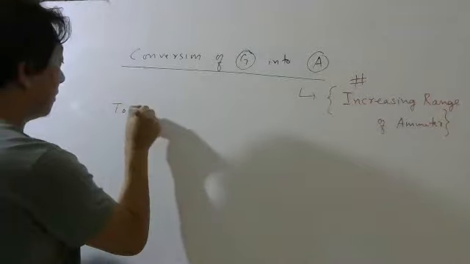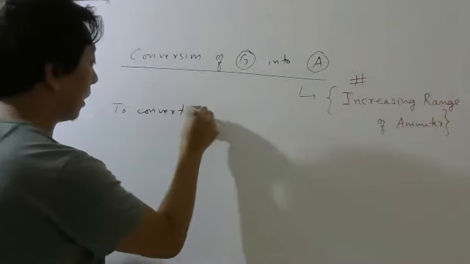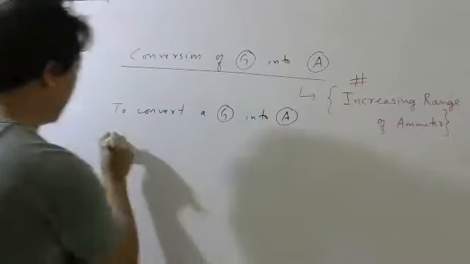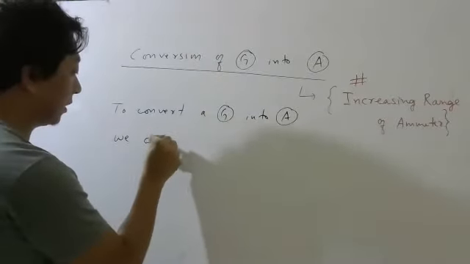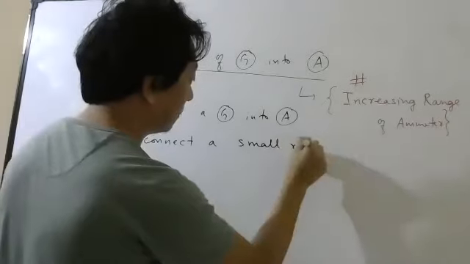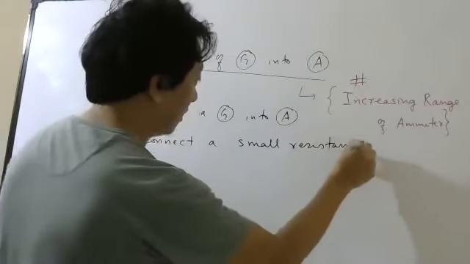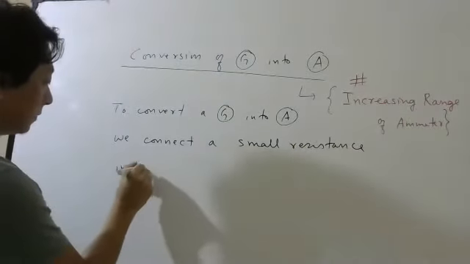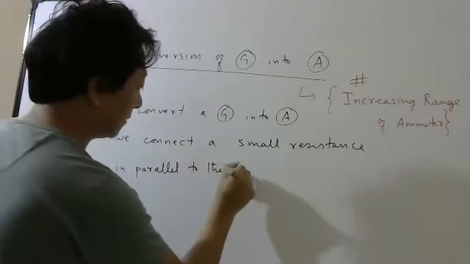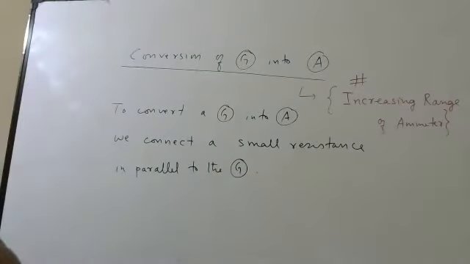So to convert a galvanometer into an ammeter, we connect a small resistance in parallel to the galvanometer.